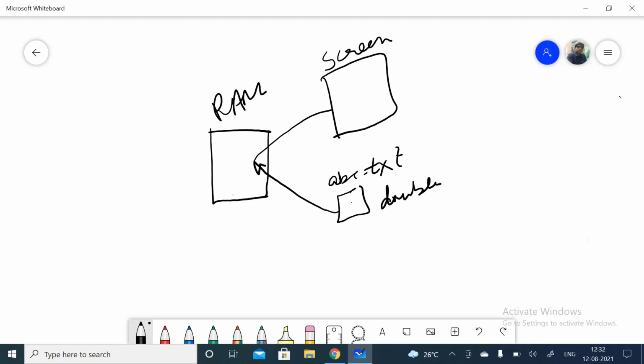So this is a process. First we need to bring that file into the primary memory, and then it opens.